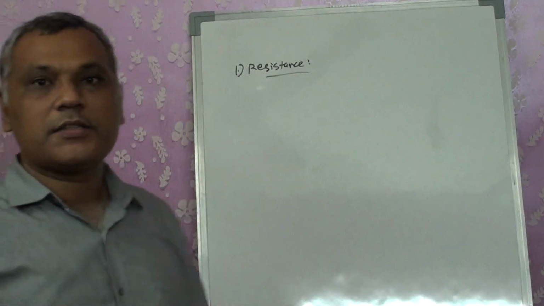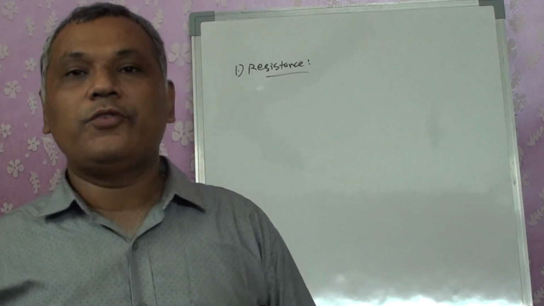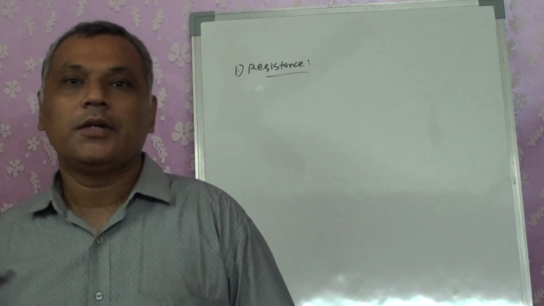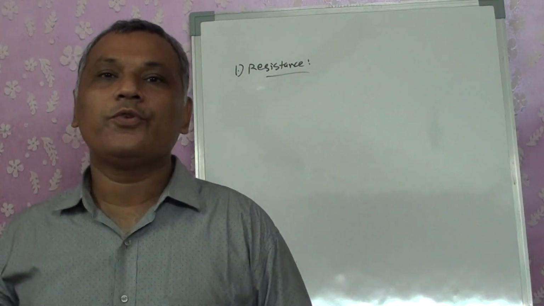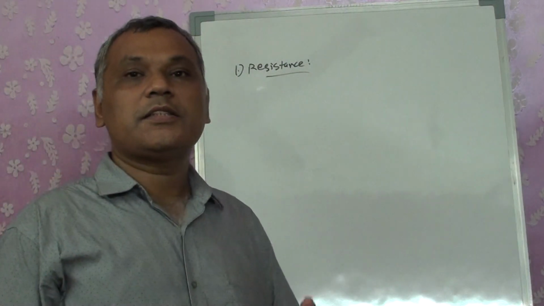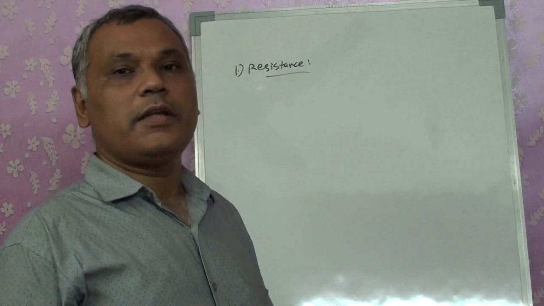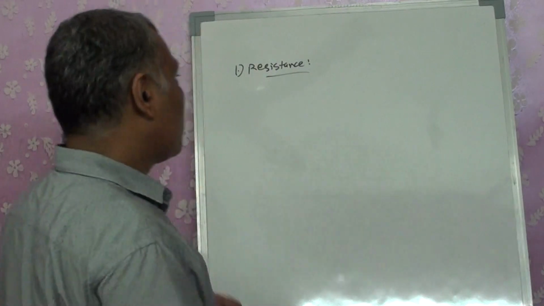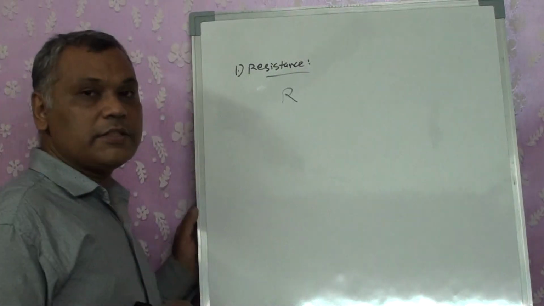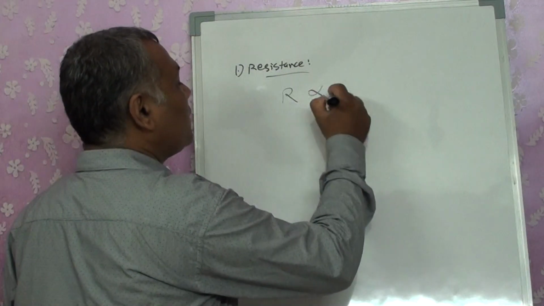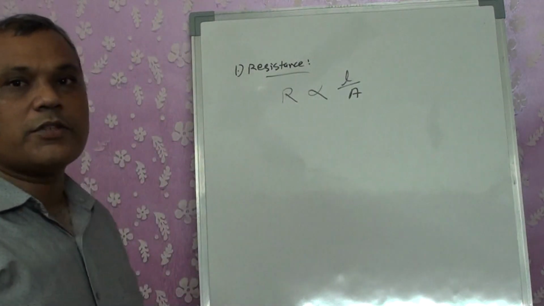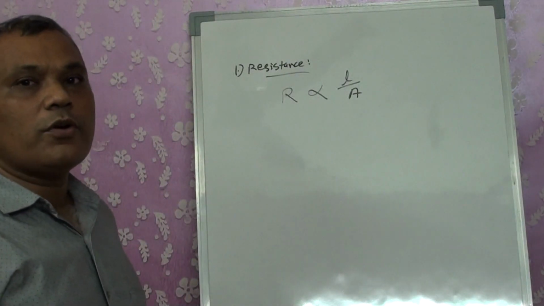Resistance. What is resistance? The factor which does not allow the flow of electrons or ions. The component which opposes the fluidity of the electrons or ions, that is, resists the conductivity, is known as resistance. It is indicated by the symbol R. It depends upon length, directly proportional to the length and inversely proportional to the area of cross section.